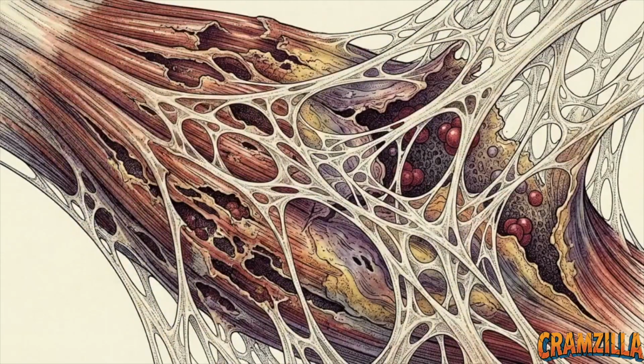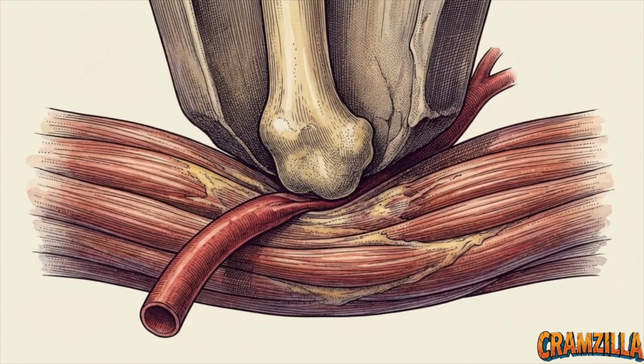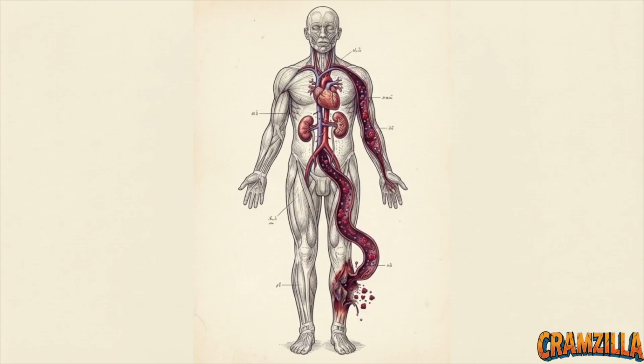A physical crush injury isolates the muscle tissue from its blood supply. By severing that local energy line, the impact triggers a biochemical self-destruct sequence that, without medical intervention, will systematically shut down the human body.